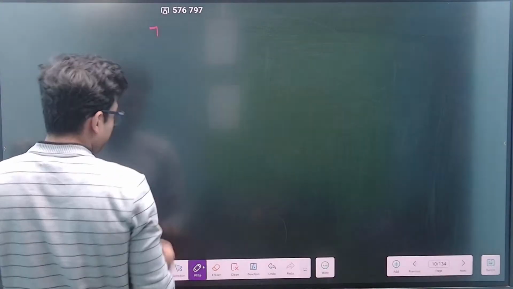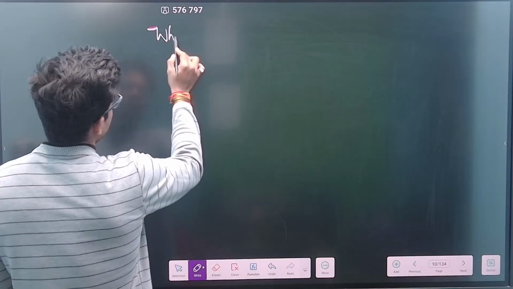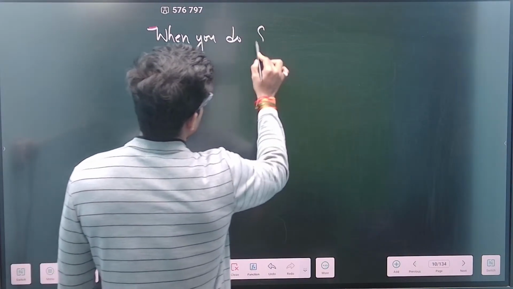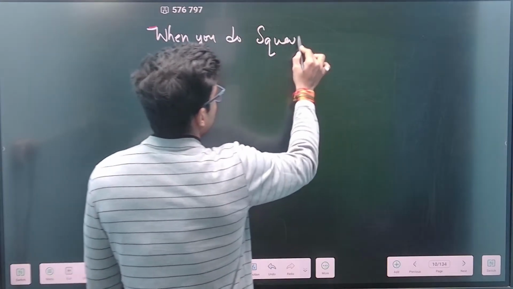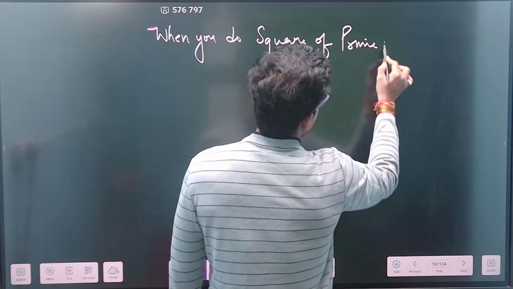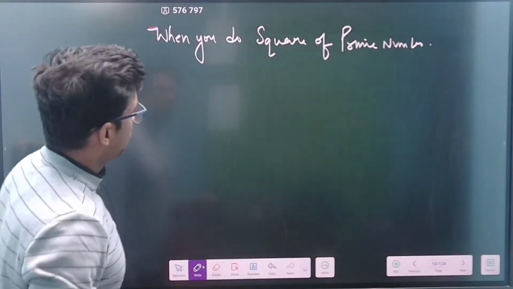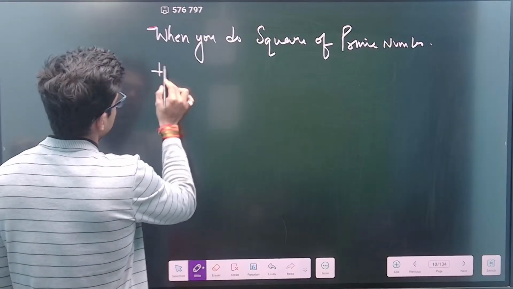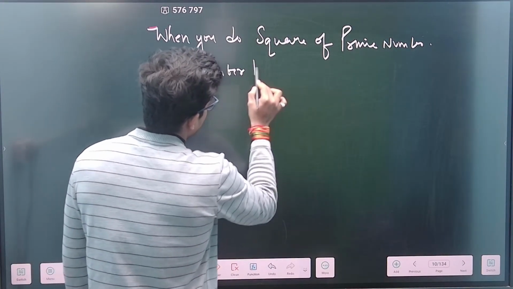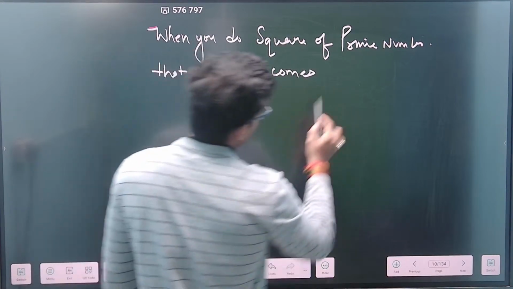This might be known to you, might not be known to you, but note it down. When you do the square of a prime number, that number becomes a composite number.